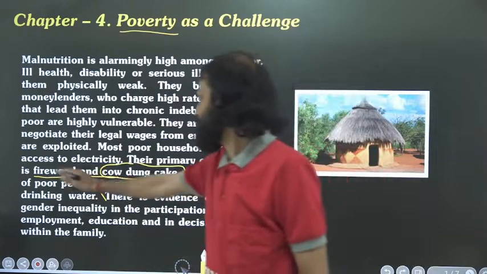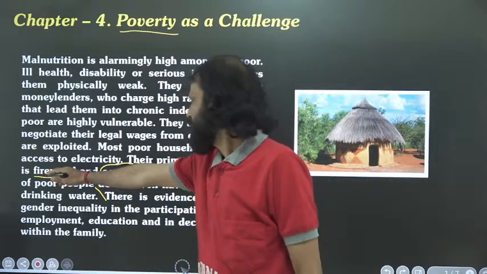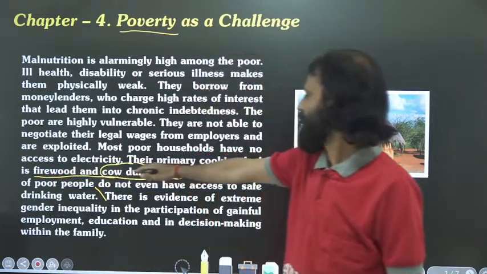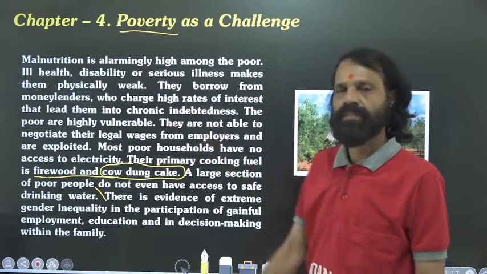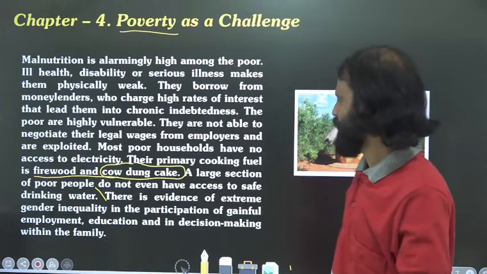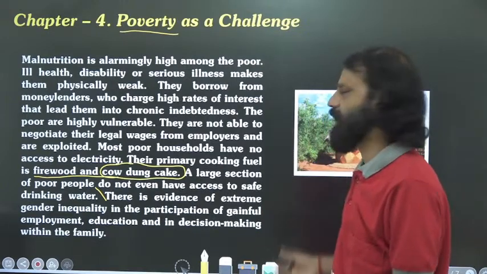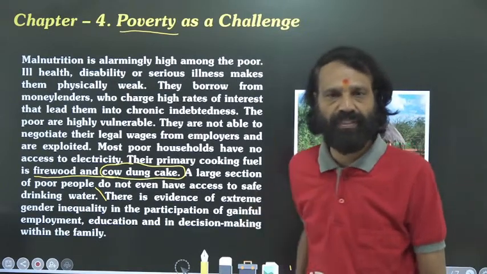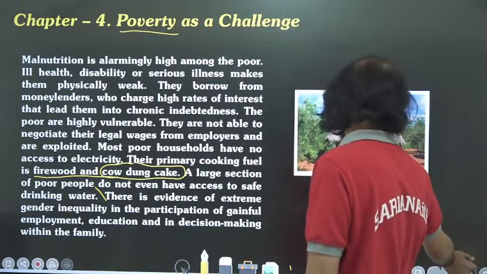But what they are doing is using firewood and cow dung cake for their cooking. This is also a trouble they face every day in their day-to-day life. All these problems they are facing. Okay, we can move on to the next point.